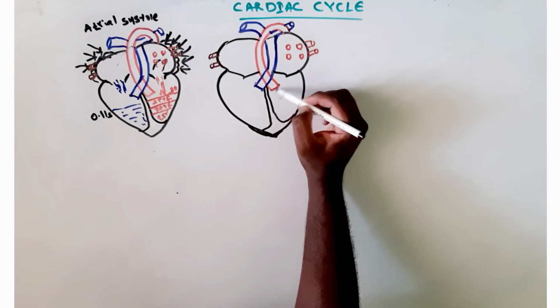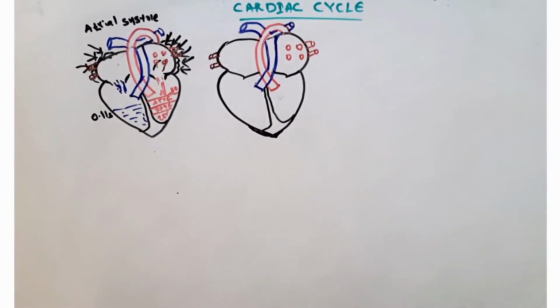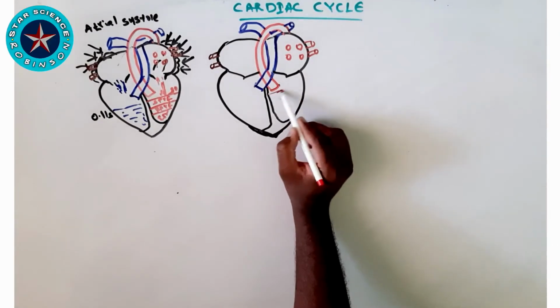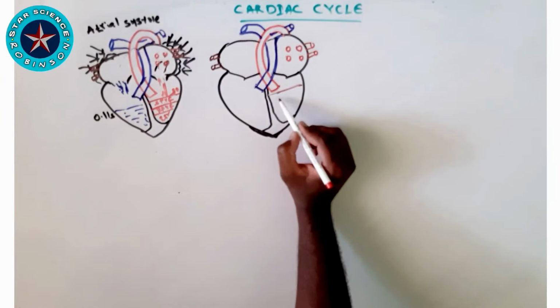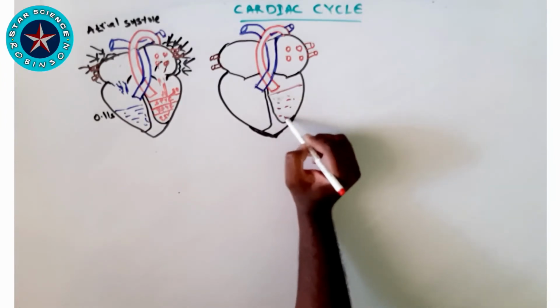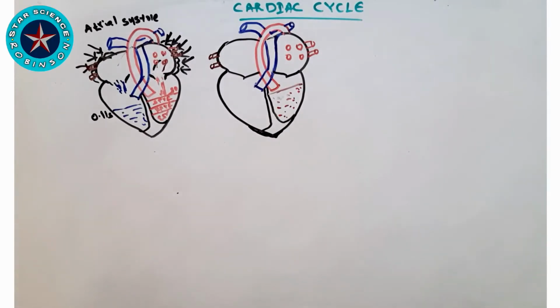So you have to remember, when the atrioventricular valve closes, then what about the aortic or pulmonary valve, the semilunar valve? The semilunar valve will be closed because the pressure in the ventricles is lesser than the pressure in the aorta and pulmonary artery.